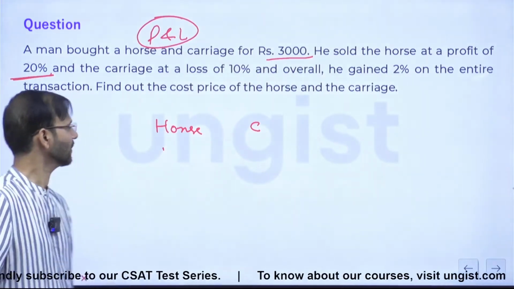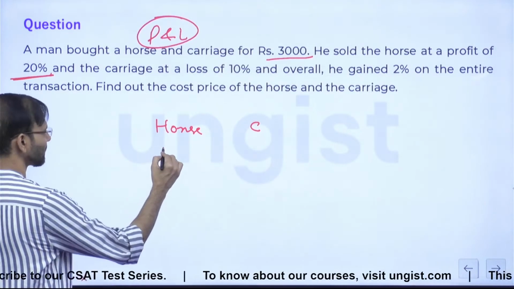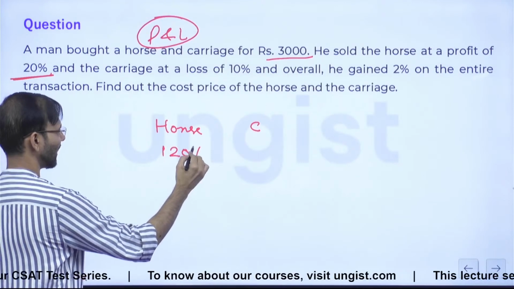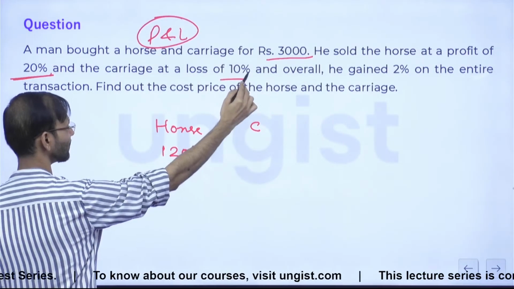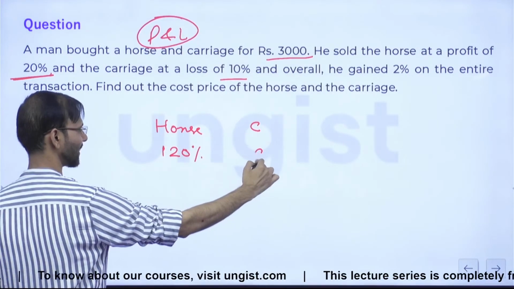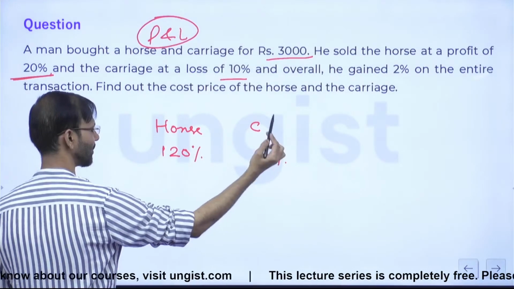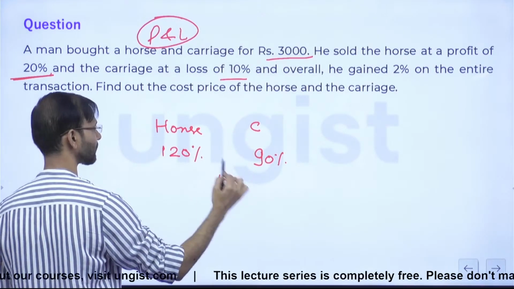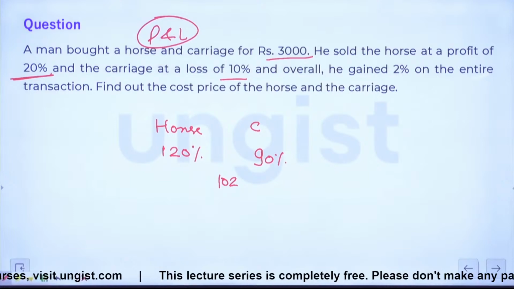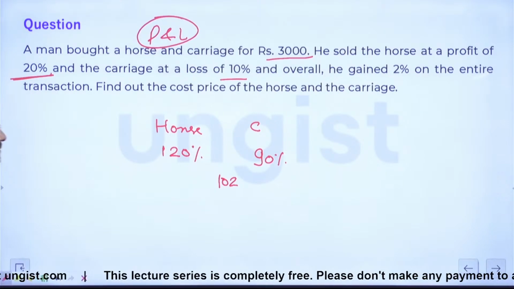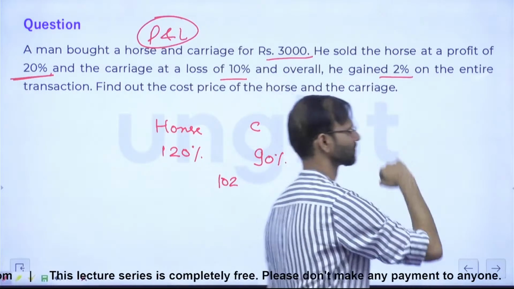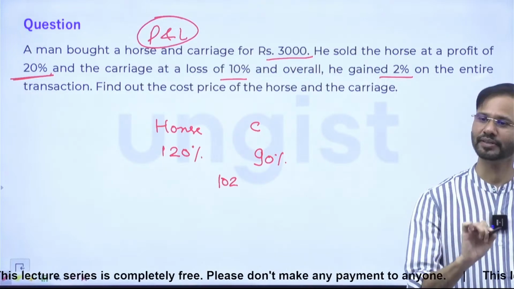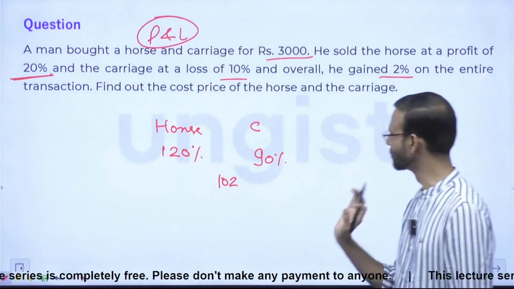Nice, clear? So this is 120%, and here what should I write? 90%. And overall, 2% profit, right? So it will be 102%.